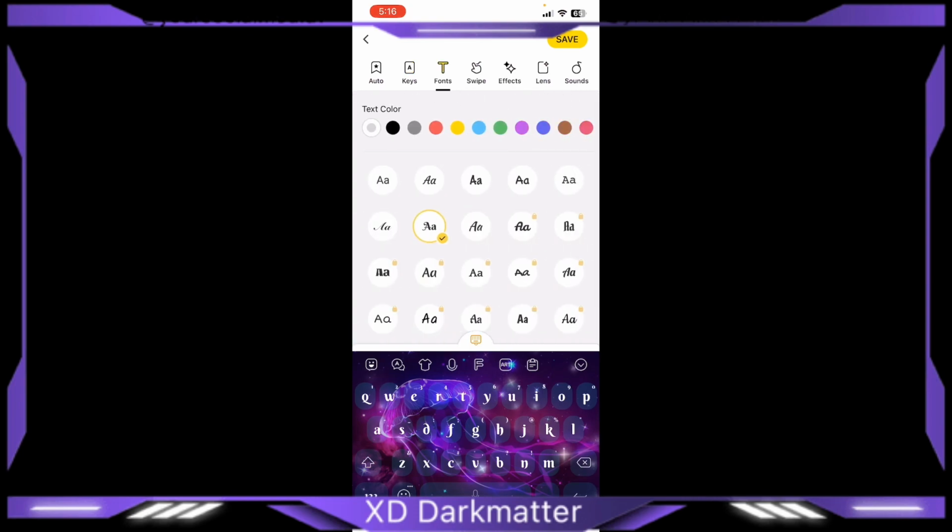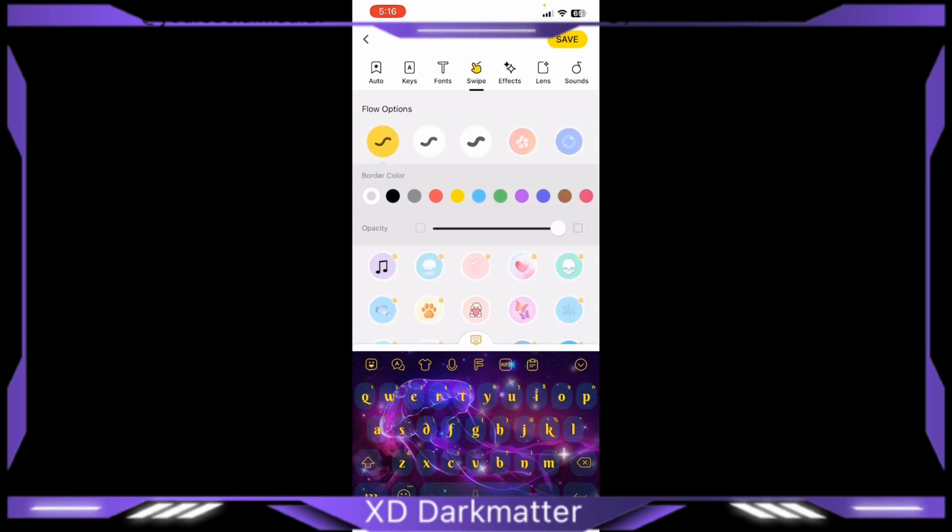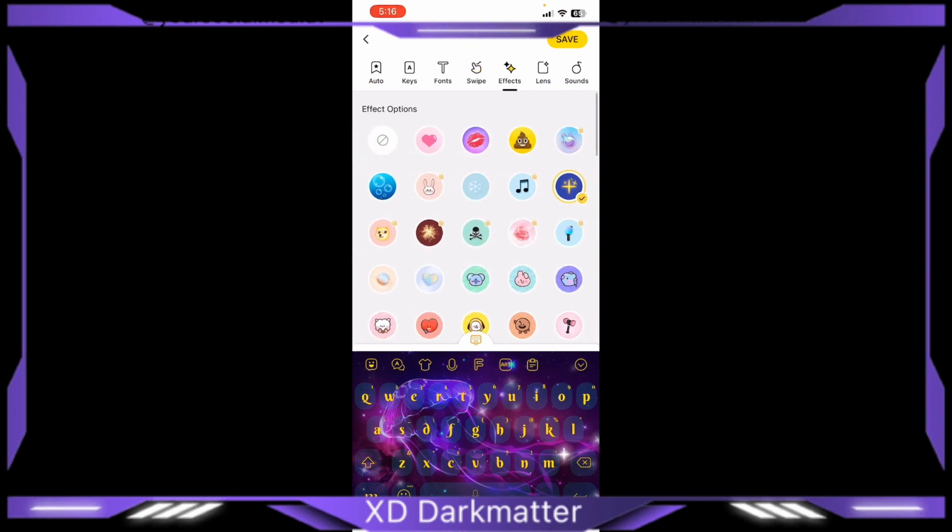In font, you can customize any of your text, and also you can choose what color they want to be. In the swipe, I don't know. You can just ignore that part if you want.